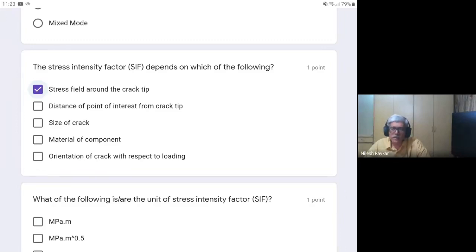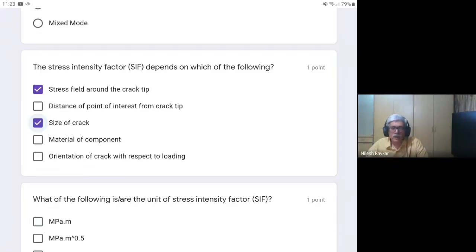It is sort of a label given to your situation. A crack of certain size subjected to certain load will have a certain stress intensity factor as a whole. It is not at a particular point. Your entire situation has a stress intensity factor. So the second is not the correct answer. The size of crack is correct. It depends on the size of crack.